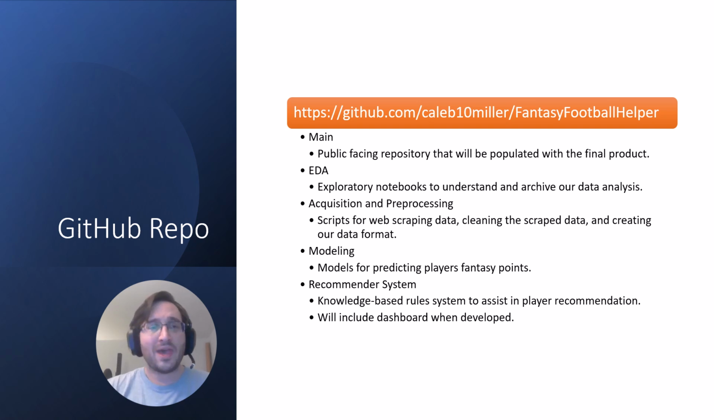We have the modeling branch, which includes our model runs and our model development so that we can test and try a bunch of different models. And then we have our recommender system branch, which is our newest branch that's including our knowledge-based rule system that'll help assist in our player recommendations, and will ultimately include our dashboard once we've developed it.